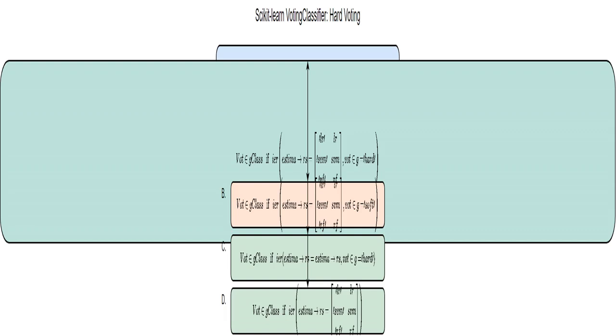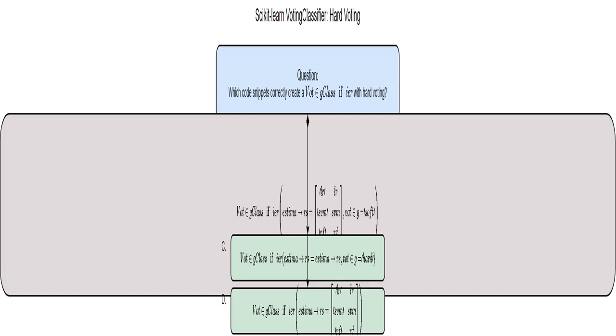This code snippet creates a VotingClassifier. I like this one. It explicitly sets the voting parameter to hard, which is exactly what we want. The estimators parameter is a list of tuples. Each tuple contains a name, a string, and its corresponding classifier object. For example, LR, meaning logistic regression, is the name assigned to the logistic regression classifier object LR.